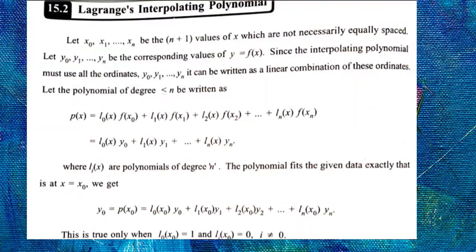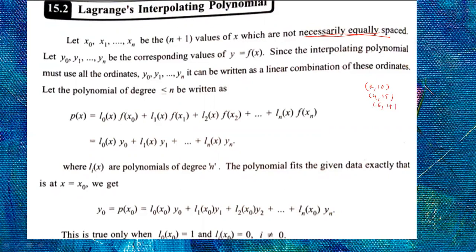Next, the derivation of Lagrange's interpolation formula. Let x naught, x1, up to xn be the n plus 1 values of x which are not necessarily equally spaced. This is very important. What is equally spaced? Suppose you have data like this: 2, 10, 4, 15, 6, 18.